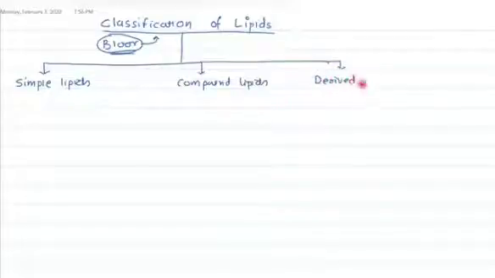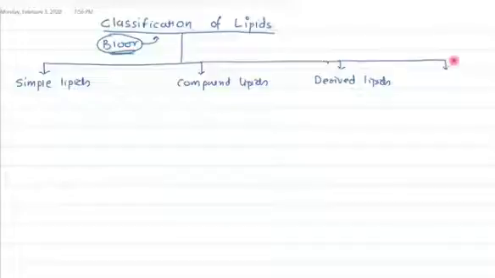Now we are doing a slight modification to Bloor's classification, and so we are adding a fourth group, that is the miscellaneous lipids, because some of the lipids cannot be classified into these three different groups, right?